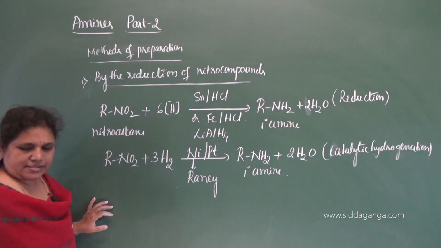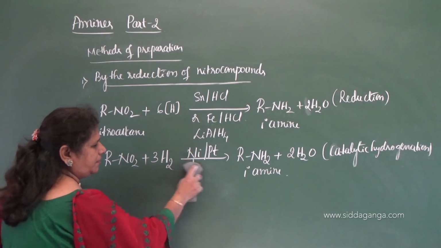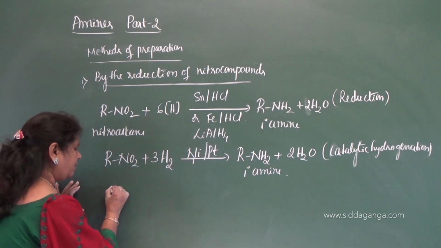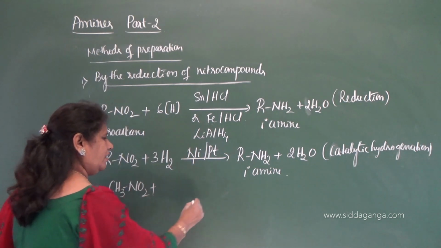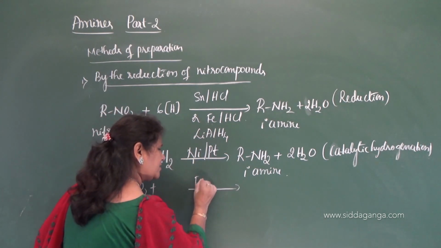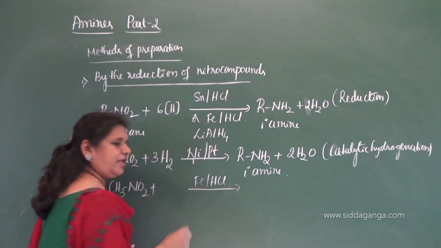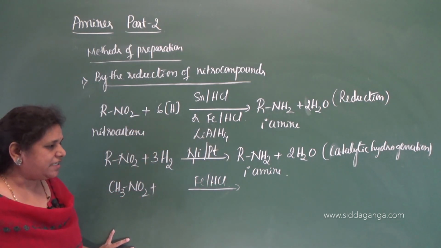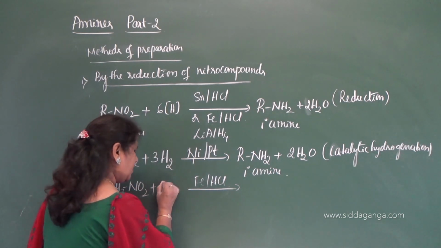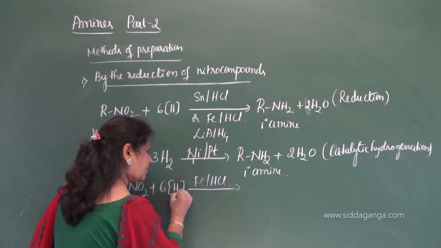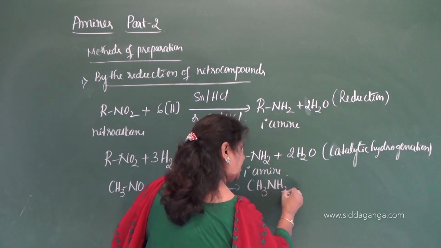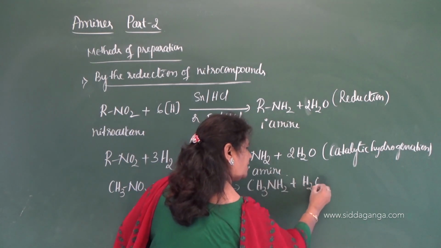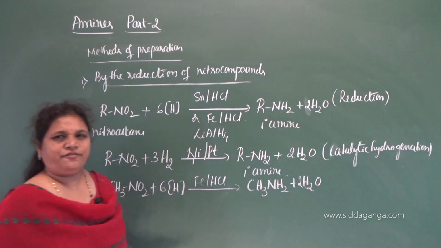So, let me give the example here. Example, consider nitromethane. Nitromethane, when it undergoes reduction in presence of iron, that is in presence of HCl, which is used as a reducing agent, 6 moles of hydrogen it requires, and you will get methylamine. It is a primary amine with the formation of 2 moles of water.